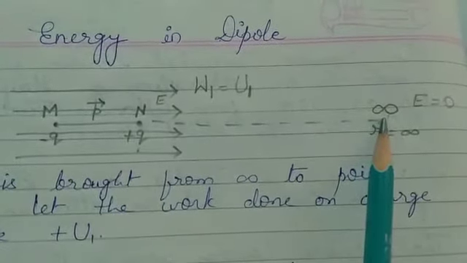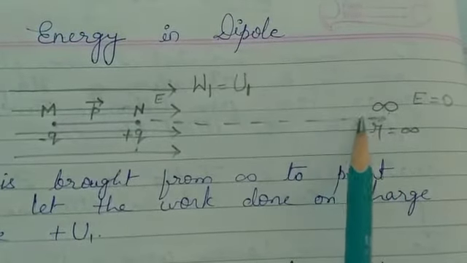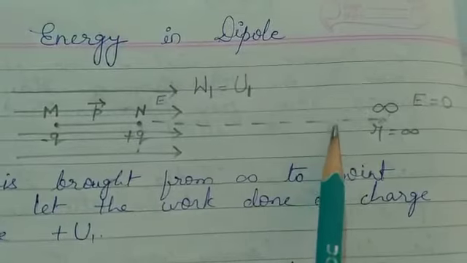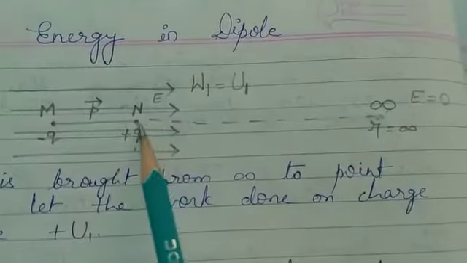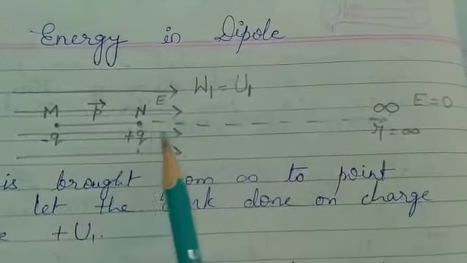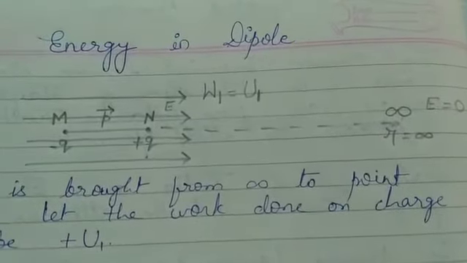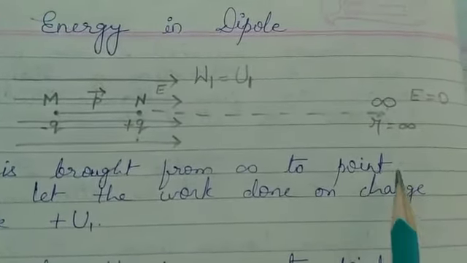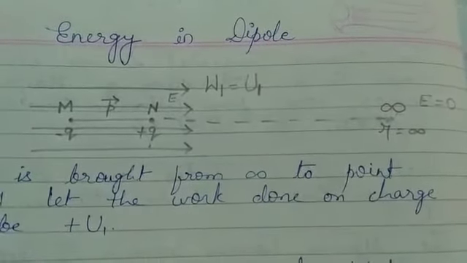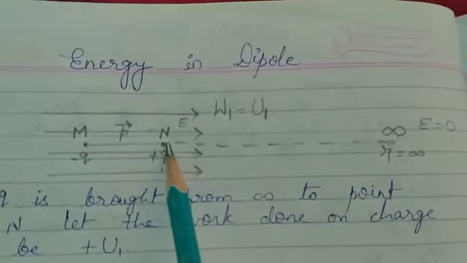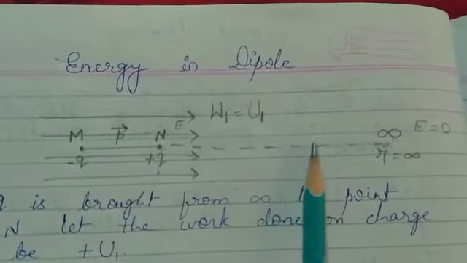So here also, what happened? The field will attract the minus q charge, but we have to stop it here. We want it to move from this point to this point, but not in a rapid manner. So we try that the minus q charge does not go rapidly, but moves slowly to the point N. In the case of the plus q charge, the electric field was repelling it, so we were pushing it towards the field.